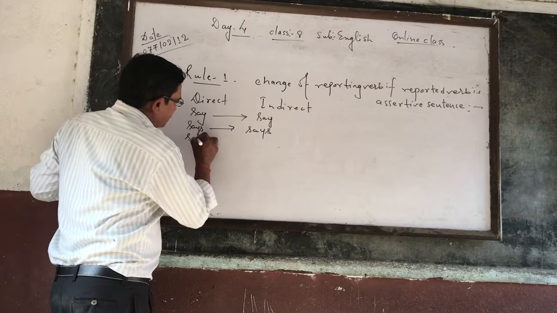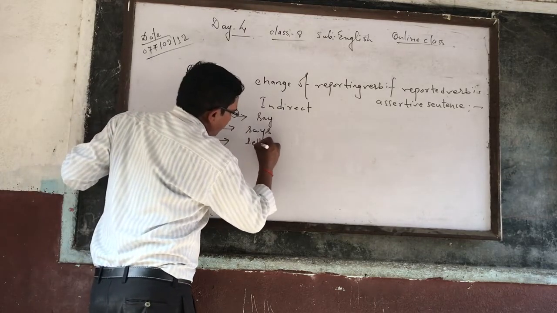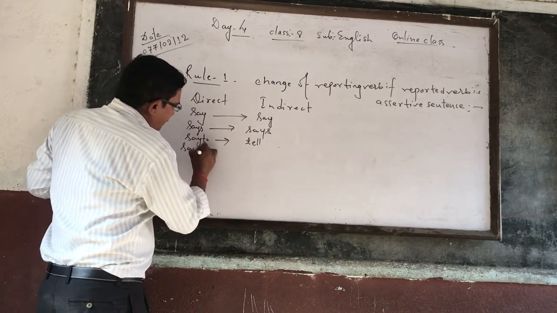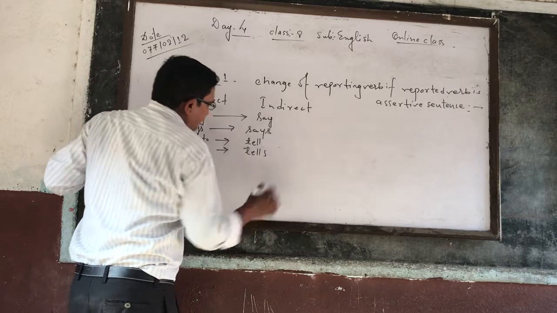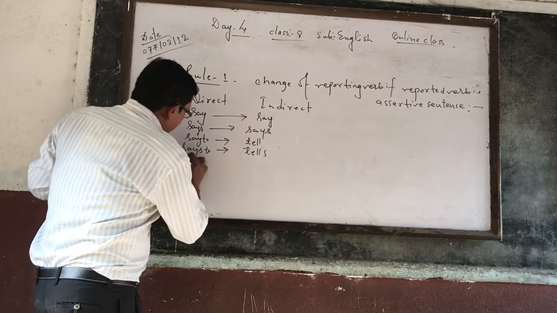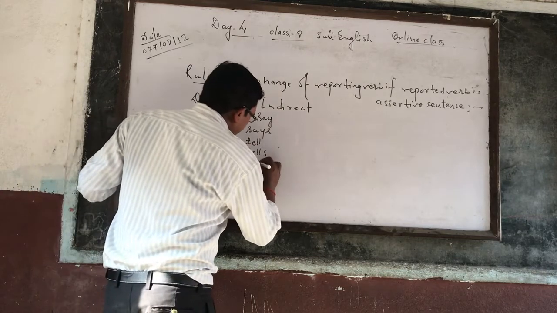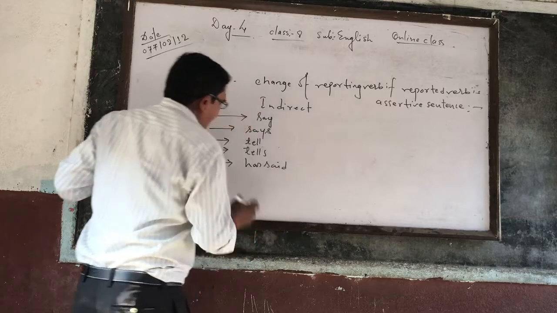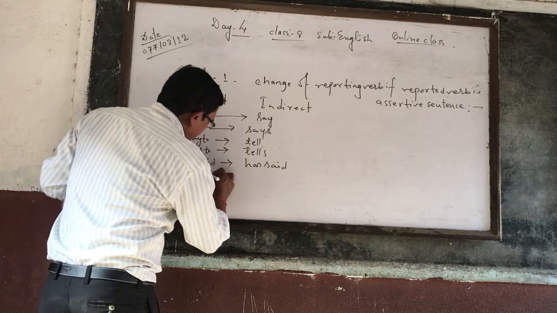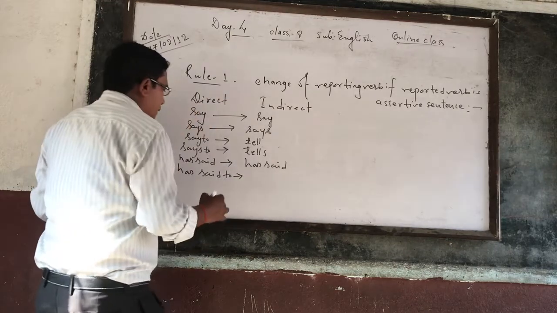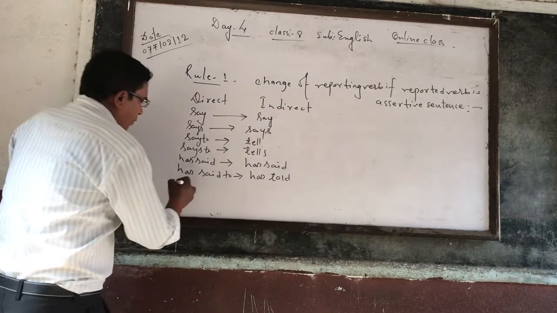But if there is say to, then say to is changed into tell. Likewise, if there is says to, then says to is changed into tells. If there is has said, then has said is changed into has said, as it is, no change. But if there is has said to, then this is changed into has told.